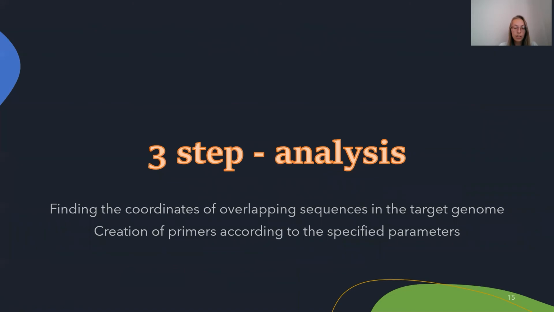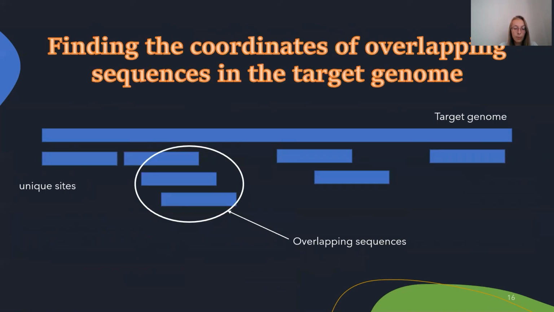The third stage is analysis of the result obtained. In the third stage, the program first finds all overlapping areas in the file with the results. The slide shows the diagram. This is the target genome, and these are the unique sequences. Some of them are single, and some have overlaps. We are interested in the latter.